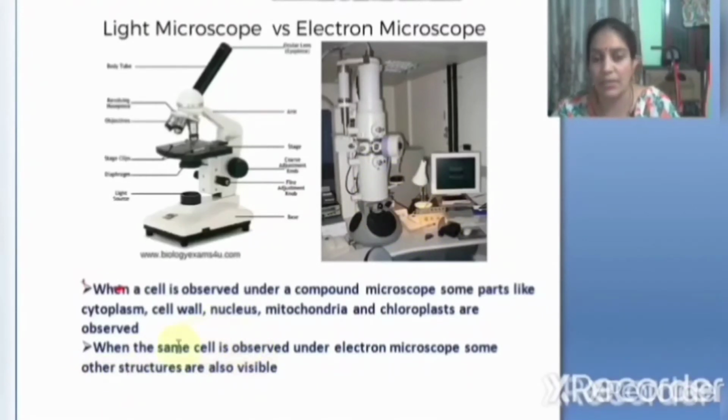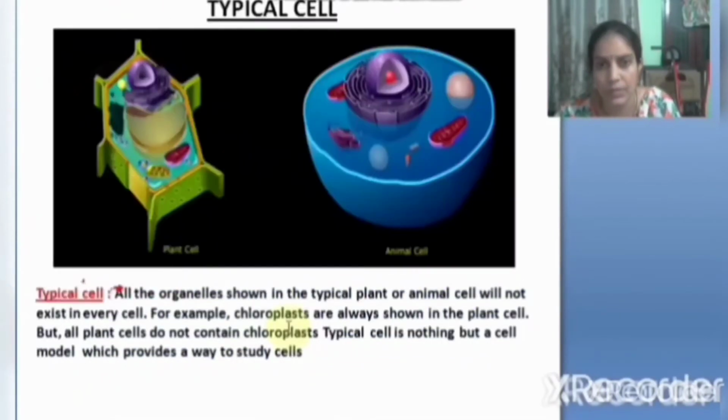Here I am reading: when a cell is observed under a compound microscope, some parts like cytoplasm, cell wall, nucleus, mitochondria and chloroplasts are observed. When the same cell is observed under the electron microscope, some other structures are also visible like ribosomes, lysosomes, and many other organelles. Minute organelles which cannot be seen with the compound microscope can be seen with the electron microscope. Okay children, till now we have revised what you have learned in your previous classes.